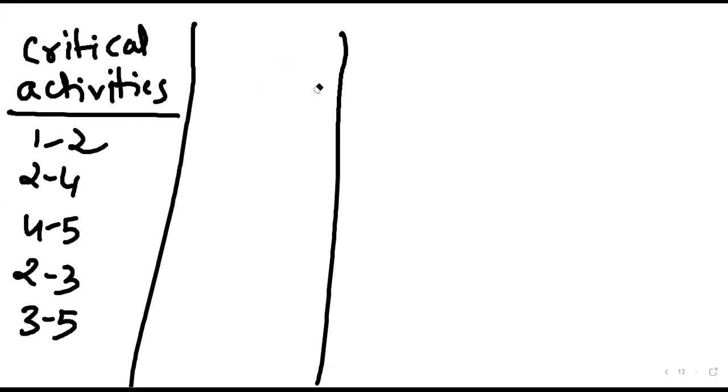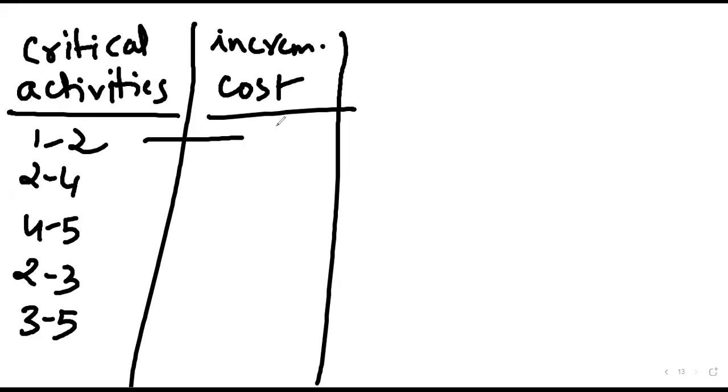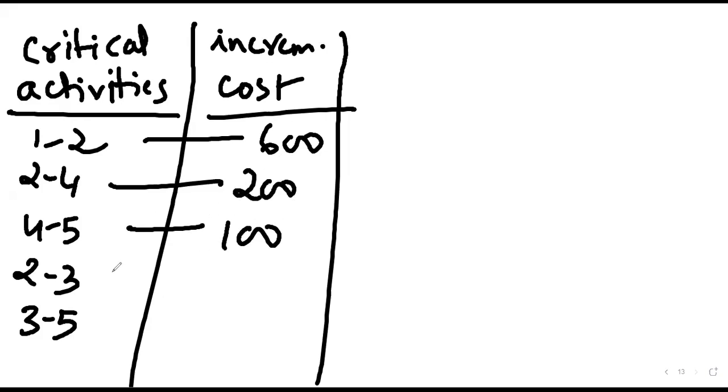And this, increment cost. What is the increment cost? 1-2, 600. 2 dash 4, 200. 4-5, 100. 2-3, 70. And 3-5, 400. Apart from Deeksha, anyone else? Which activity is supposed to be selected here? Apart from Deeksha, anyone else?